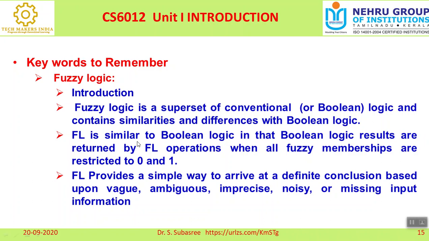Fuzzy logic is similar to Boolean logic in that Boolean logic results are returned by fuzzy logic operations when all fuzzy memberships are restricted to 0 and 1. That is the reason why. If you want to find the value, range, output or membership function between 0 and 1, it is derived from Boolean logic, that is, conventional logic, and that derived value between 0 and 1 is called fuzzy logic.